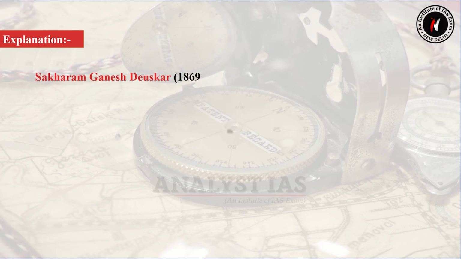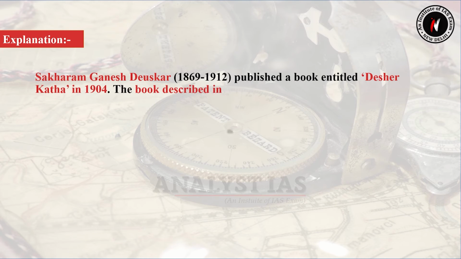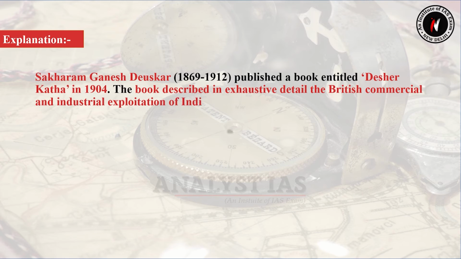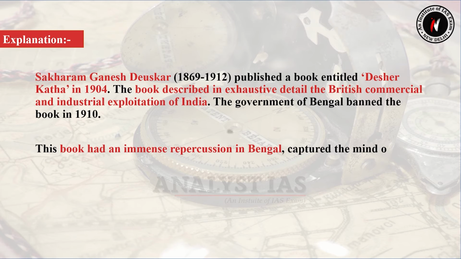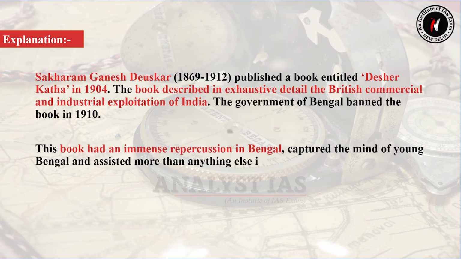Sakharam Ganesh Deuskar published a book entitled Desher Katha in 1904. The book described in exhaustive detail the British commercial and industrial exploitation of India. The government of Bengal banned the book in 1910. This book had an immense repercussion in Bengal, captured the mind of young Bengal, and assisted more than anything else in the preparation of the Swadeshi movement.